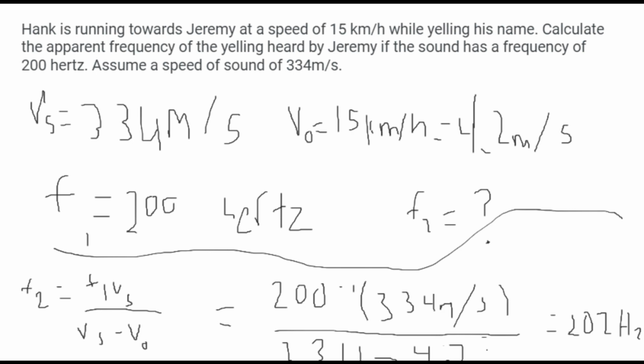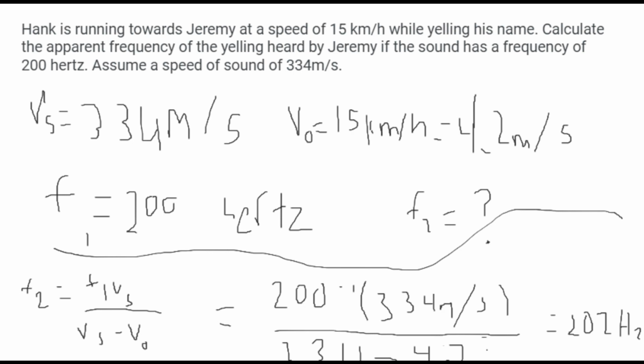So we have the formula, which is at the bottom left: f2 equals f1 multiplied by v, the speed of sound, then divided by the speed of sound minus the speed of Hank.